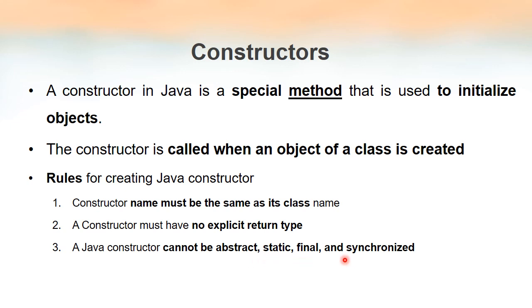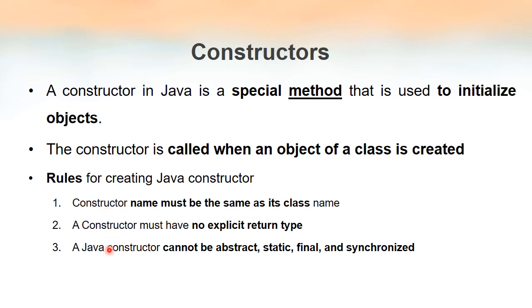These are different keywords in Java. We'll study these keywords in detail in the upcoming classes. For the time being, just understand that when we create constructors, we don't use any of these keywords. All these keywords are related to methods in general. Since a constructor is also a method, we don't use any of these keywords when we create a constructor.